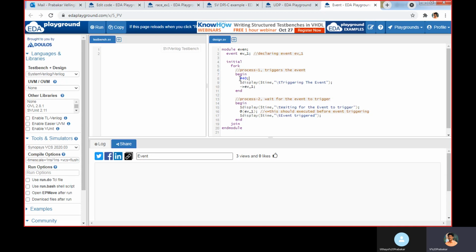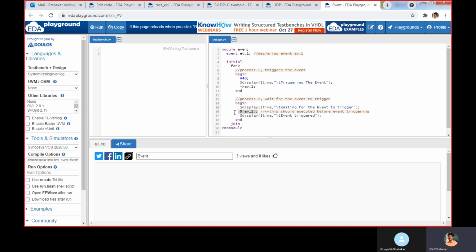Here in the first process, after 40 time units, it's going to display triggering the event, and we are triggering the event EV1. EV1 we declared as event. Inside process 2, first the display is mentioned, waiting for event to trigger, using at of EV1.